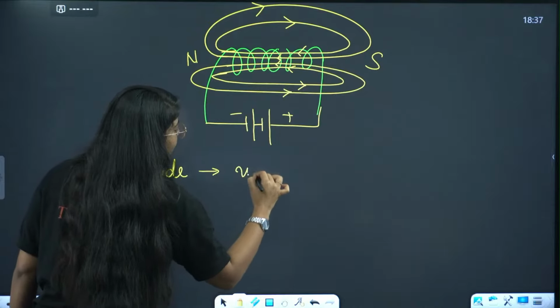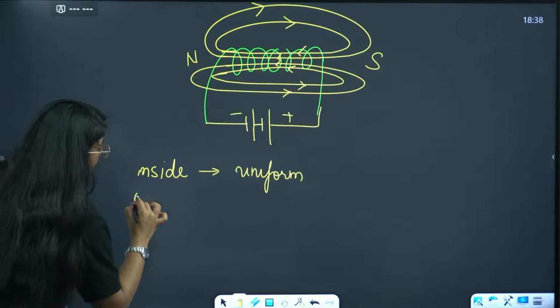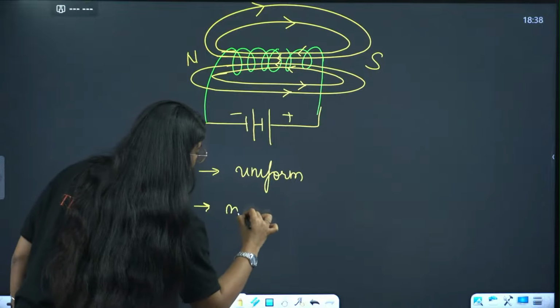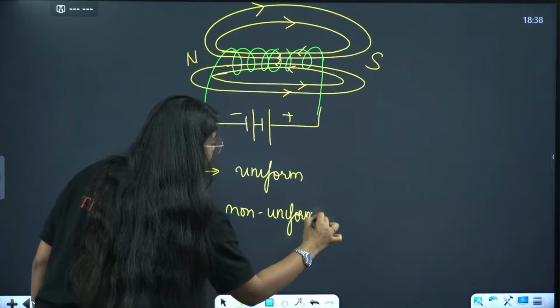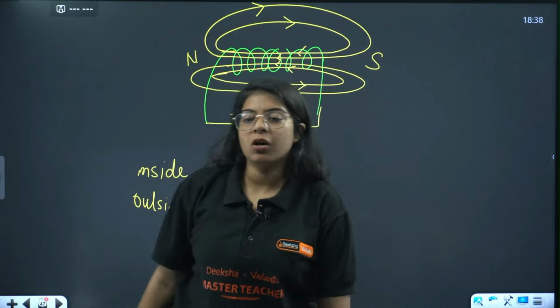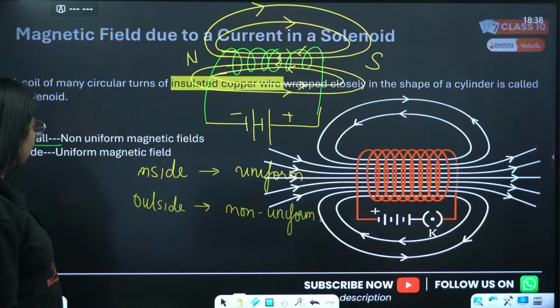Now inside the solenoid, the magnetic field is uniform. ठीक है, outside the solenoid on the other hand, the magnetic field is non-uniform. Done है? Everyone understood? ठीक है, चलो, that is it for solenoid.